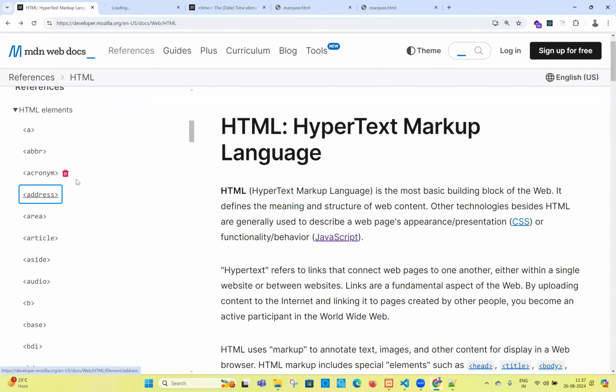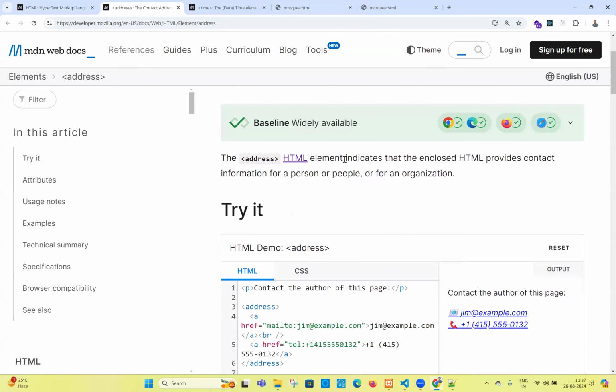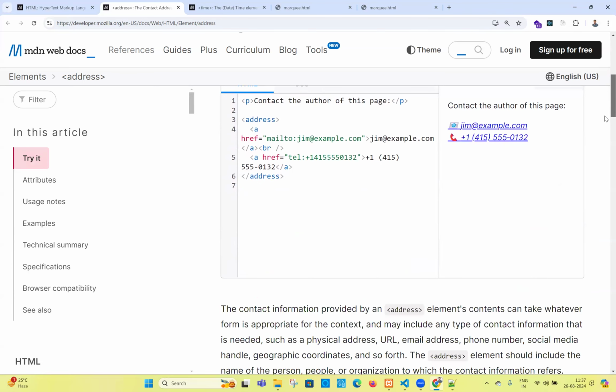This is the tag. But if you click this address tag, you will find the manual. In the manual, what is the address tag? Can you see? The address element indicates the enclosed HTML provides contact information for a person, people, or an organization. In any website, if you go, there is a contact page. In the contact page, we will display the information, right? In this kind of situation, we can go for the address tag. You see here they are using anchor tags. This way they are using.